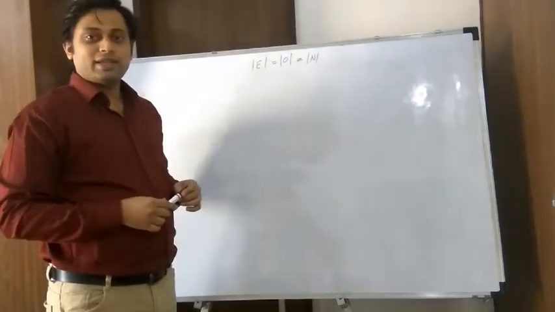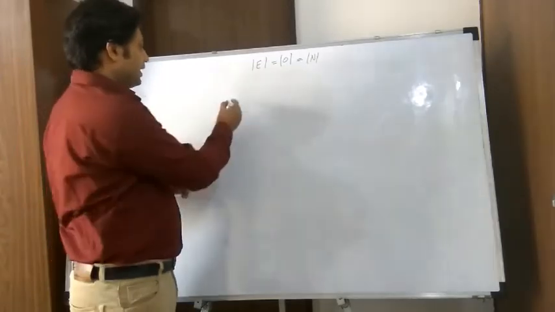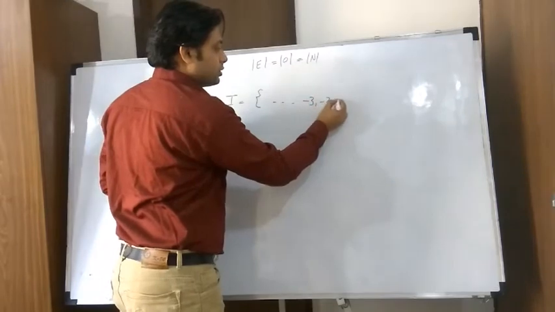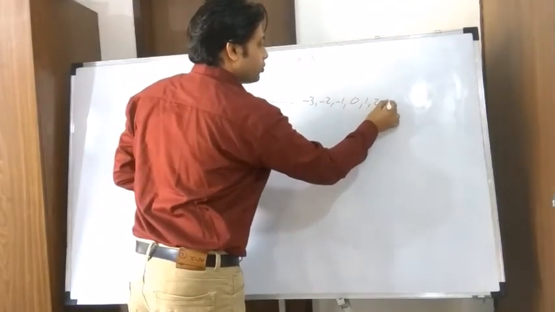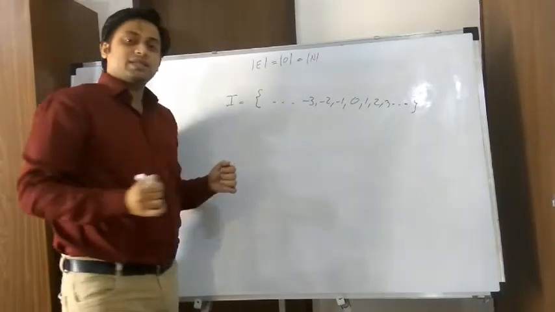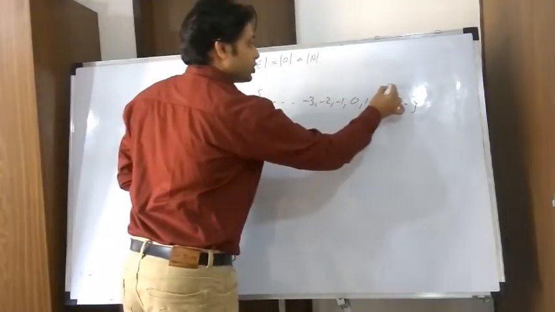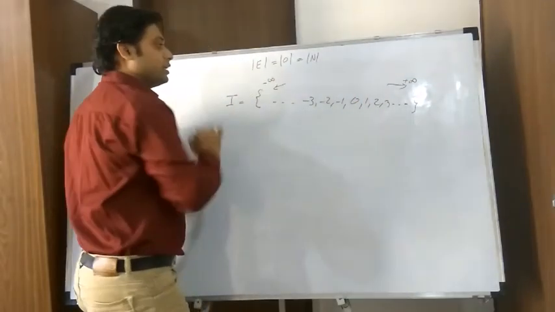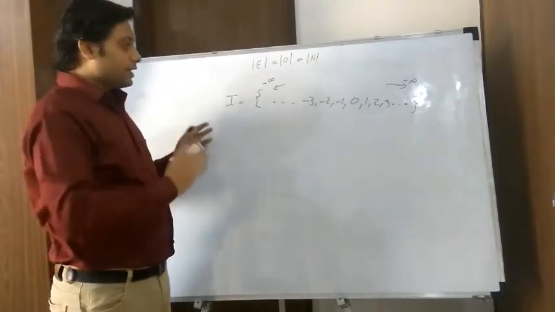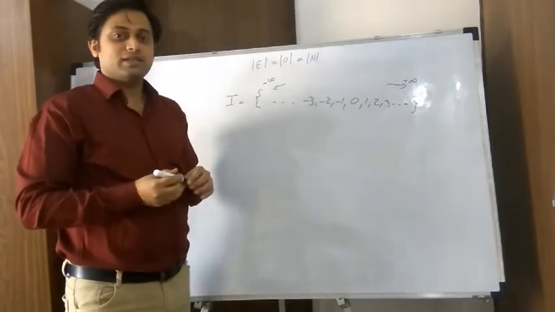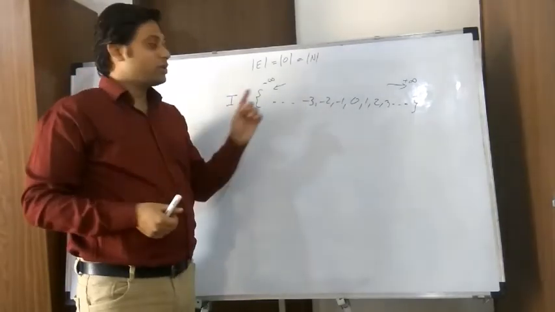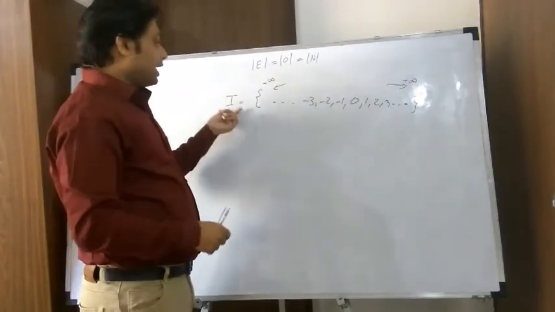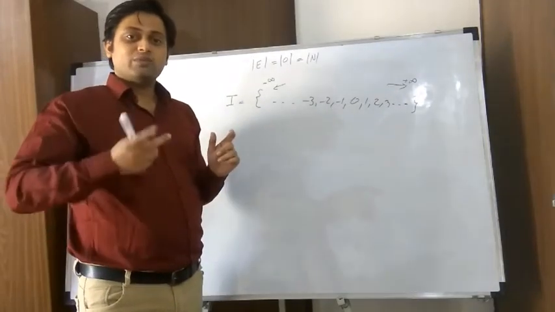The next set to analyze is the integer set I. The integer set contains all the negative numbers, 0, and all the positive numbers. So the integer set is infinite in two directions. It is infinite in the positive direction, plus infinity, and it is also infinite in the negative direction. Intuitively this set is much larger than the natural number set, because the natural number set is only infinite in one direction. So this I should have twice the number of elements of the natural number set,